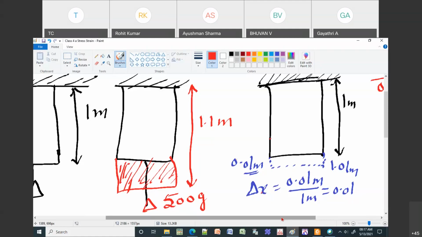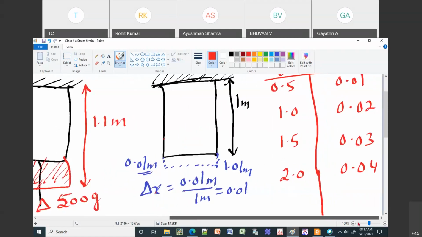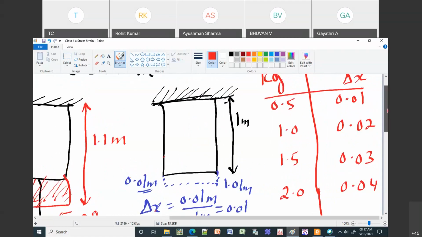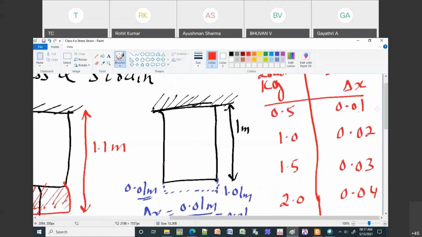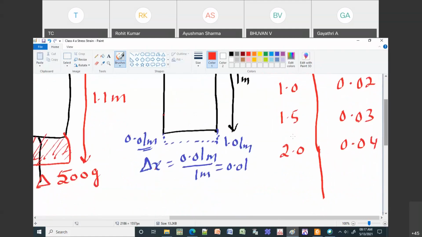Then I repeat this experiment. First I put 0.5 kg and got 0.01 as the strain. Then I put 1 kg, remove it, and I am assuming instead of stopping at 1 meter, it is stopping at 1.02 meters.